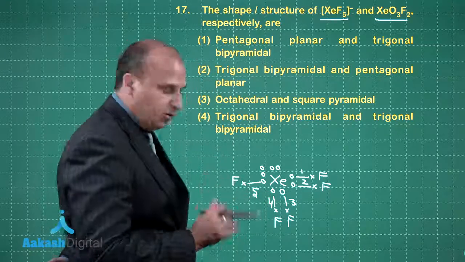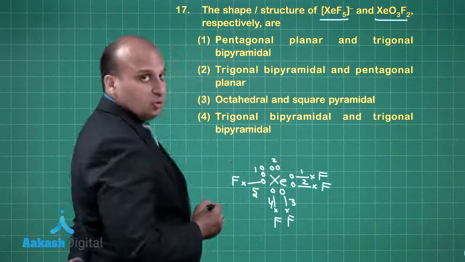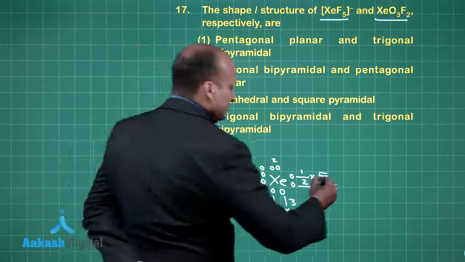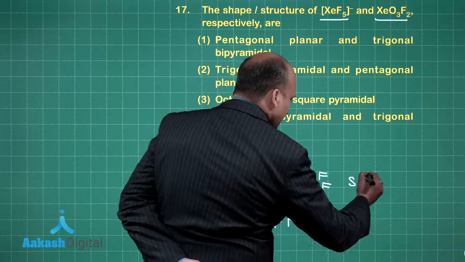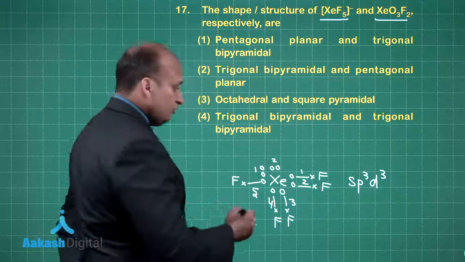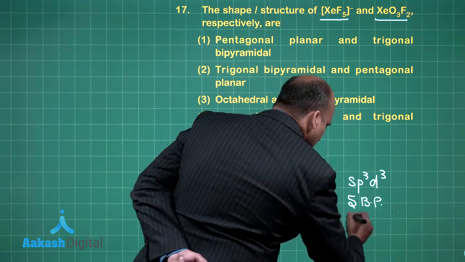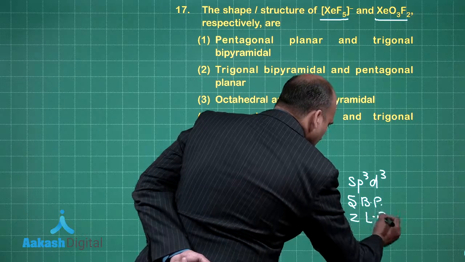I get 5 bond pairs and 1 plus 1, 2 lone pairs. So basically the hybridization should be sp3d3, right, where you have got 5 bond pairs plus 2 lone pairs.